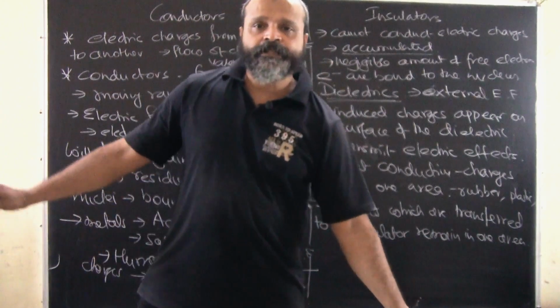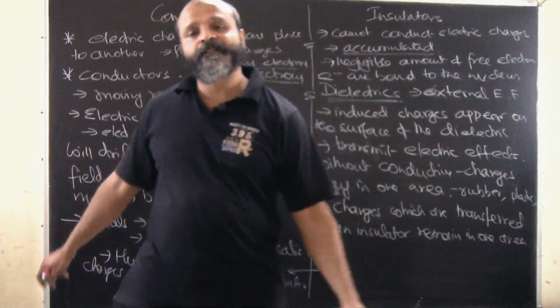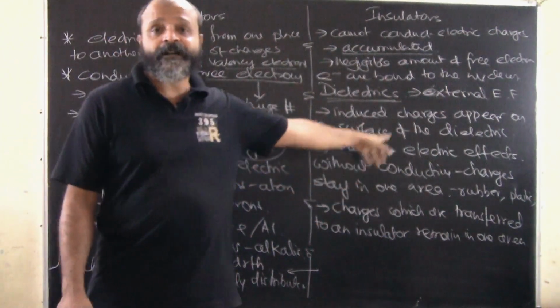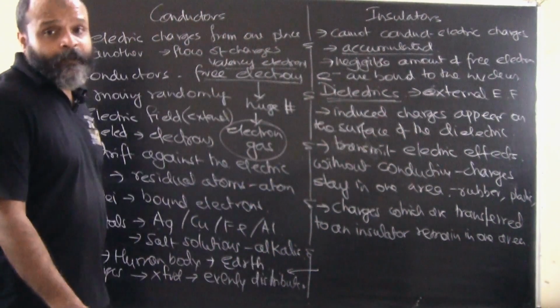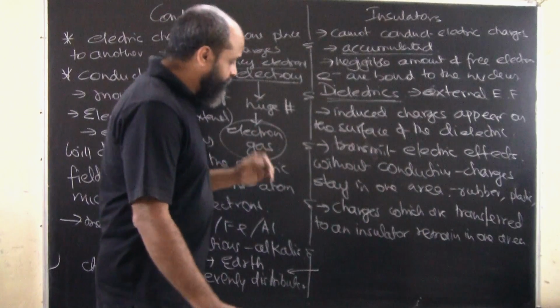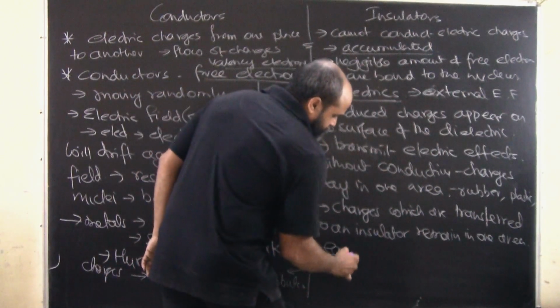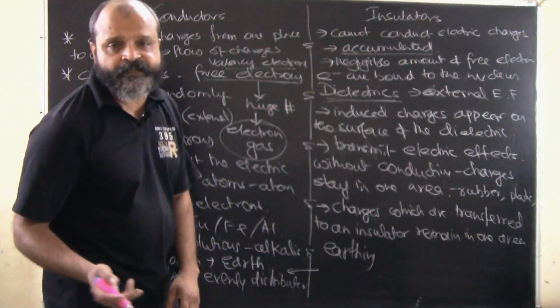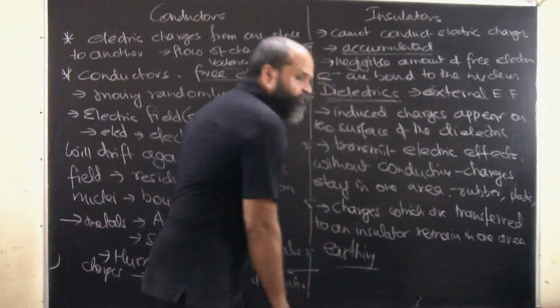Okay, the moment you touch it with a metallic surface, you will get a short amount of charge that you feel. So these are electric charges. Earth happens to be a very good conductor. In our homes, in domestic connections as well as in industrial connections, there is an arrangement of earthing.